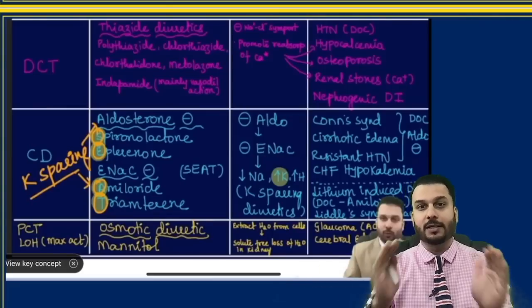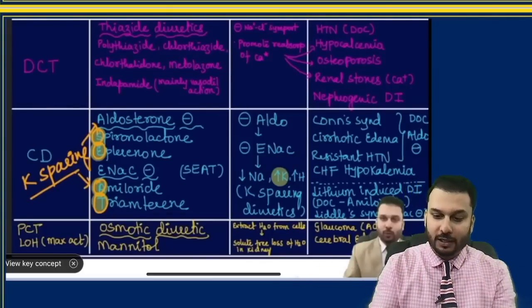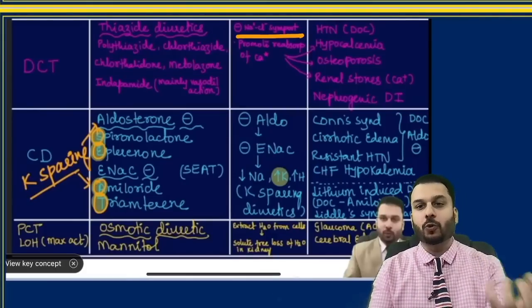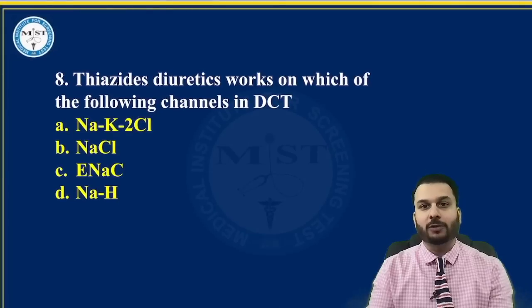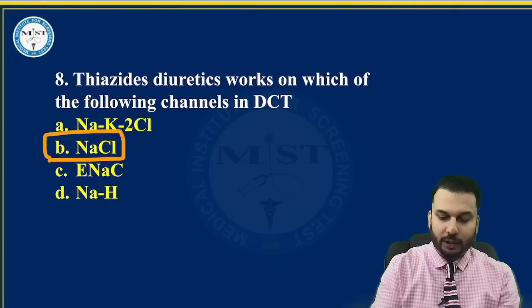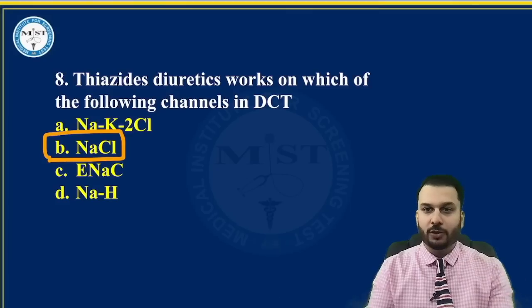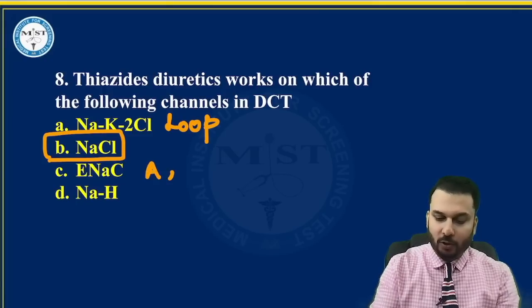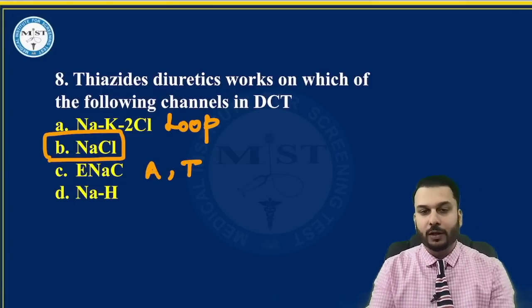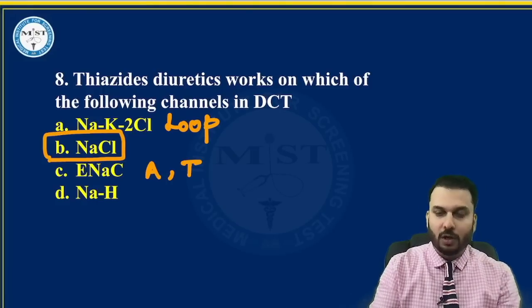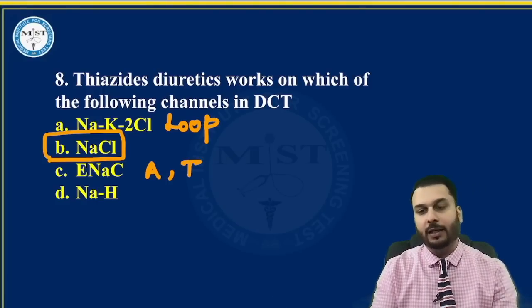Obviously answer was thiazides, and this time slight difference, they have given which channel does this drug work on, and the answer is sodium chloride transporter. Going back to the question, thiazide diuretics, they work on sodium chloride transporter. If you see sodium potassium 2 chloride, this is where the loop diuretics work. ENaC is drugs like amiloride or triamterene, these drugs work here. And sodium hydrogen exchanger, it is blocked by the drugs called carbonic anhydrase inhibitors like acetazolamide.